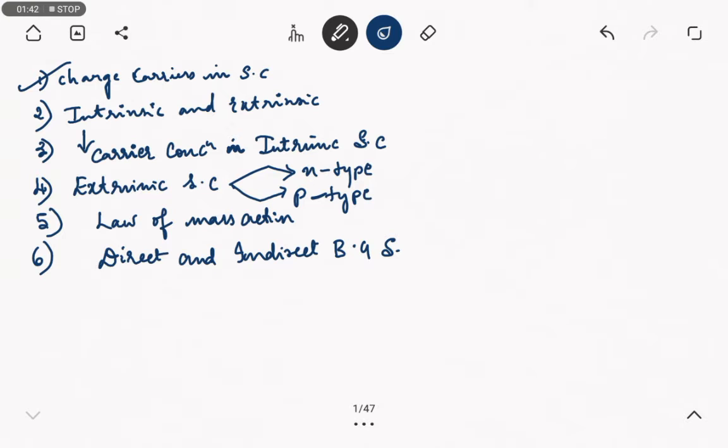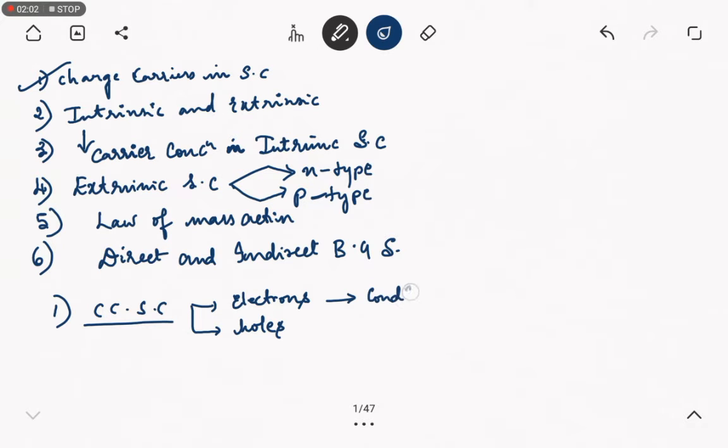What does charge carriers in semiconductors mean is, the semiconductor has two types of charge carriers. We all know that is electrons and holes. The electrons are available in the conduction band, and it is an empty band, as I discussed in the previous class. Holes are available in the valence band. This is a non-empty band.